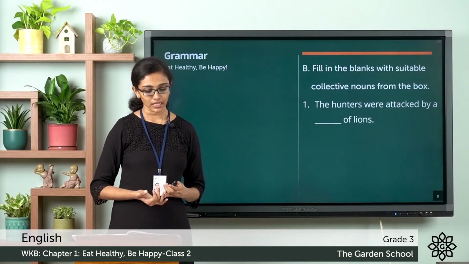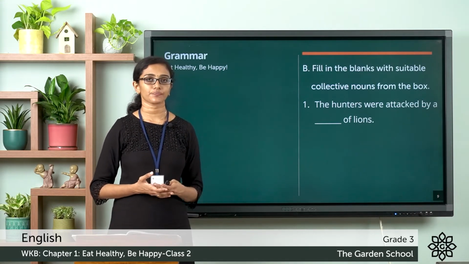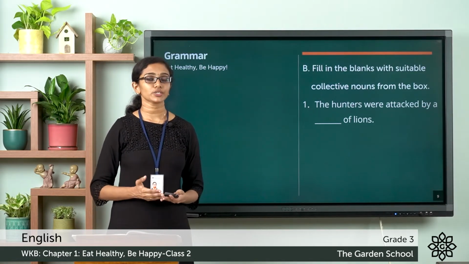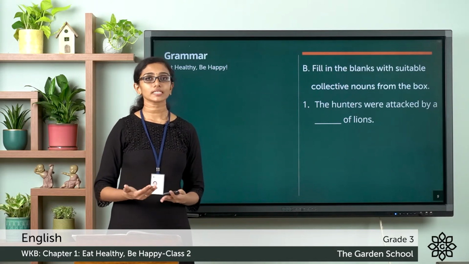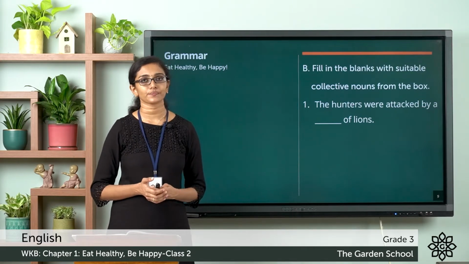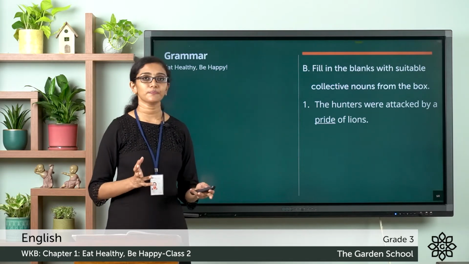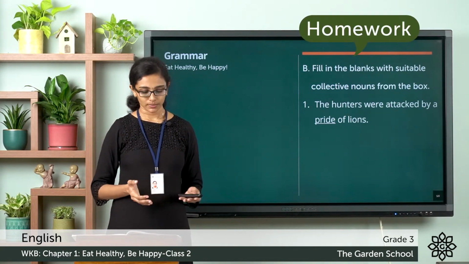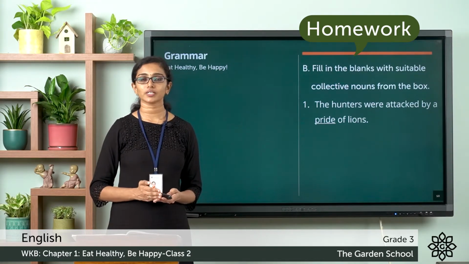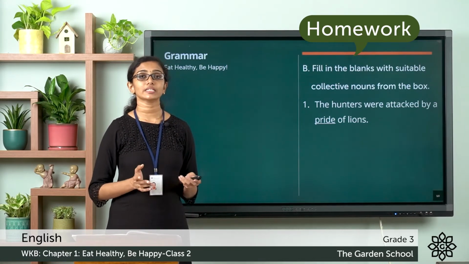choir, pride, crew, litter, troop, flight, and so on. These are all examples of collective nouns. So which one do you think is the right choice for question number 1? Which is the collective noun used to refer to a group of lions? We say a pride of lions. So which is the right word to be used here? The hunters were attacked by a pride of lions. Similarly, go through the rest of the sentences given there. Choose the right collective noun from the choices, then complete these sentences. Clear now? Let's move on to the next exercise.